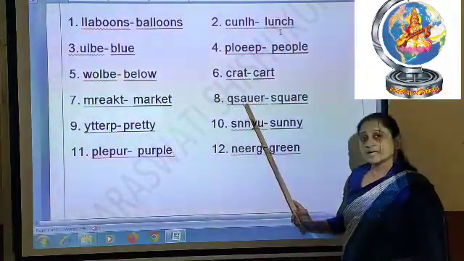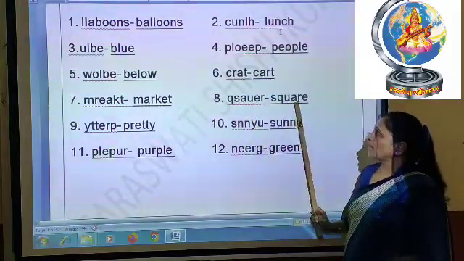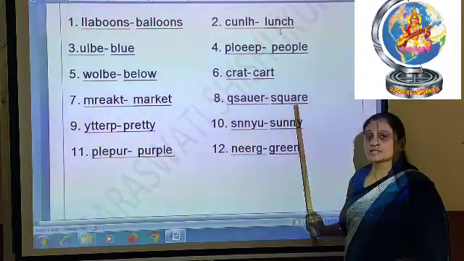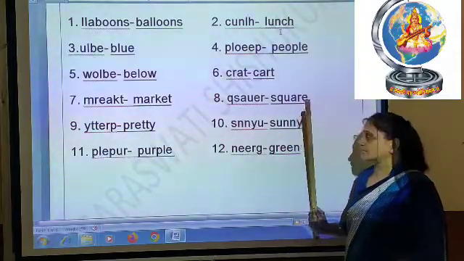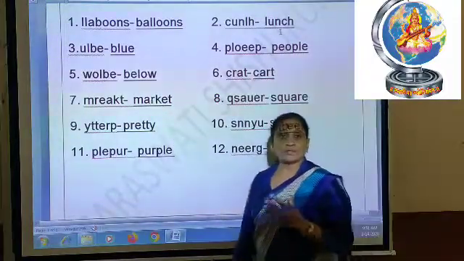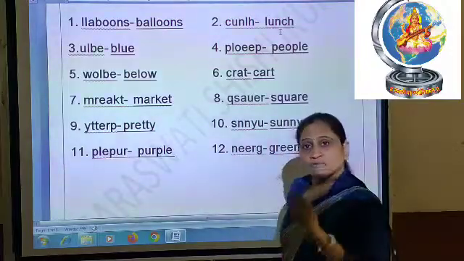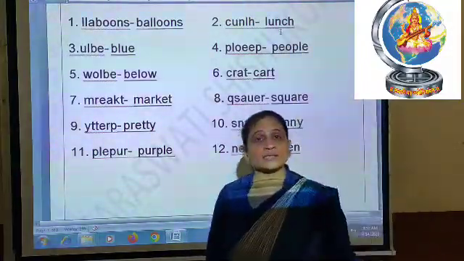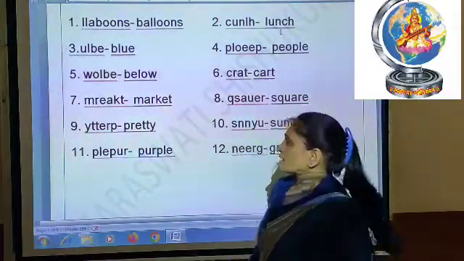Number 8 is QSAUER. What is the correct spelling of this? The correct spelling is SQUARE, square. The balloon man stands at the square of the market, right? Square, market, right? So whenever you learn the spelling, it will be used in your question answers also. If you learn the spelling of square and market here, then very easily you can write the answer. The balloon man stands at the square of the market, right?